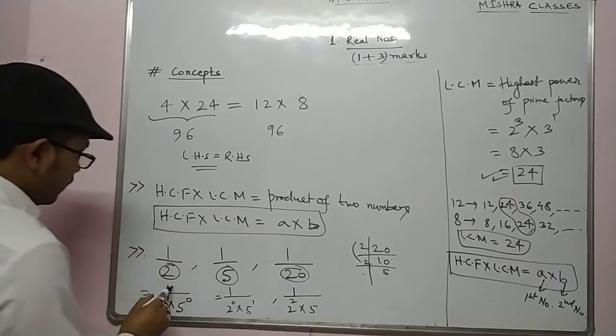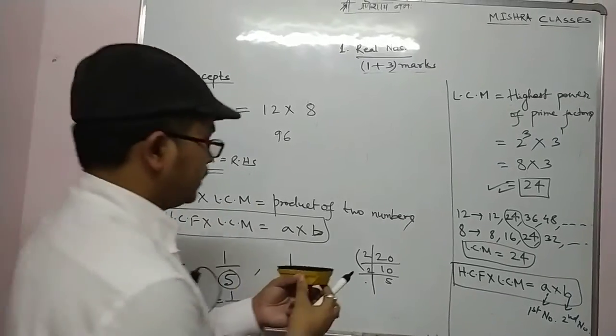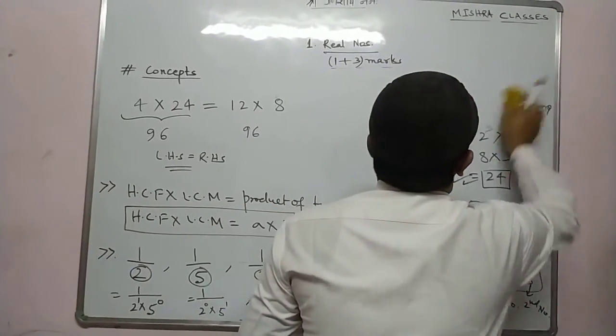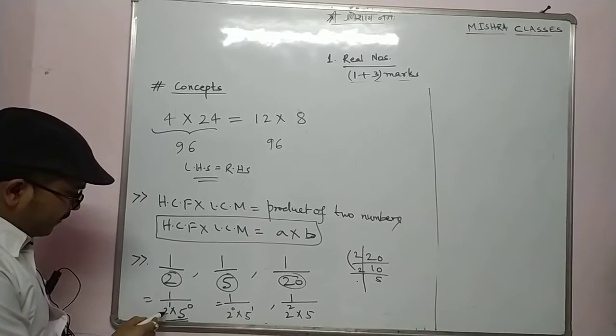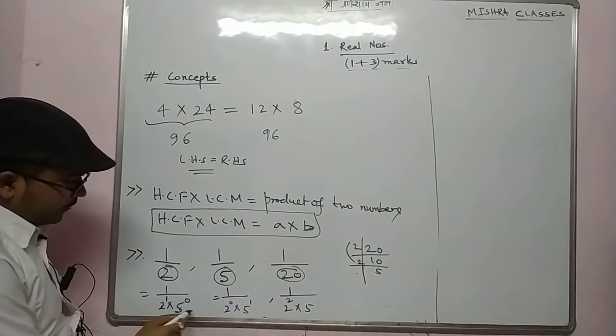Now what you are observing here is one thing very common: the denominator is having prime factors 2 and 5.